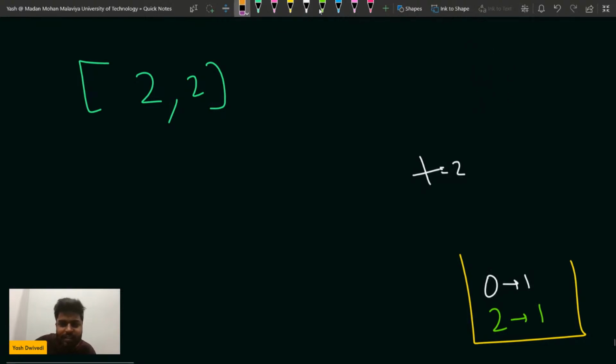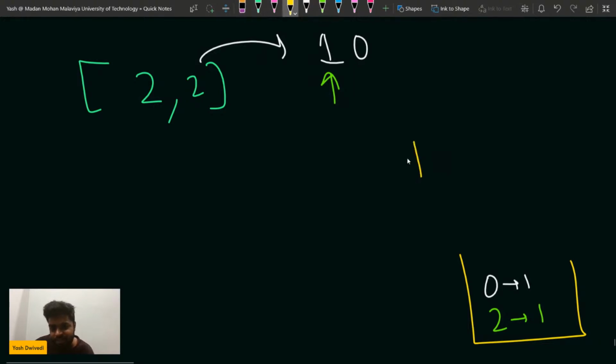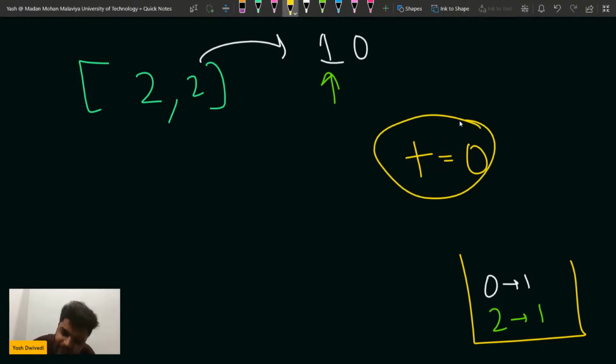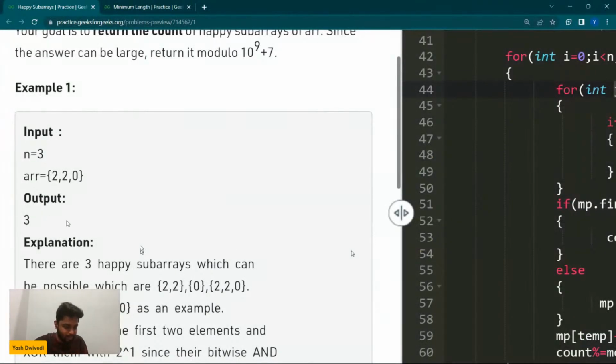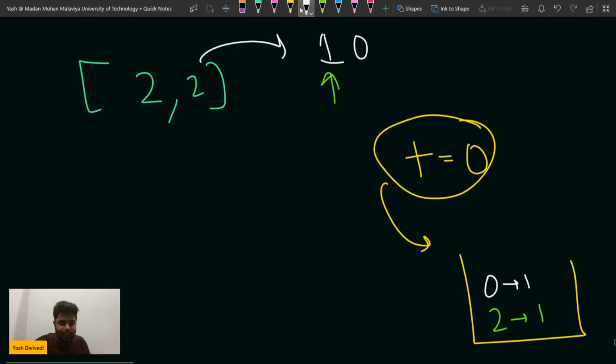Then when I iterate again for this particular number, that is nothing but 10, you can see this particular bit is also set. So since this bit is also set, t will become 0. Then I will check, is this guy present? Yes, it is present. So the count will be indirectly increased by 1. That is why it will count this much part as one such subarray.